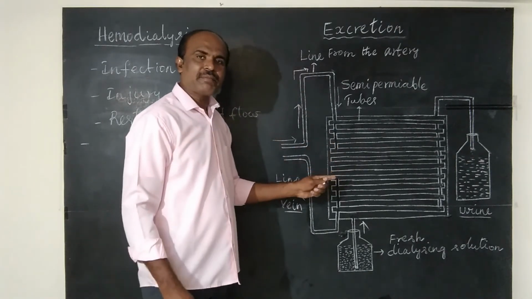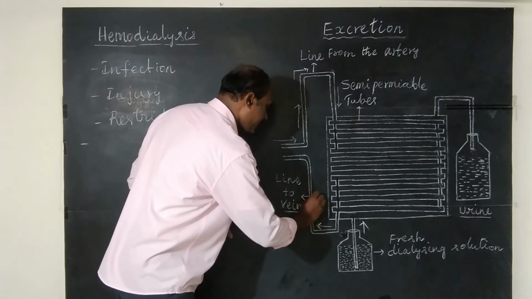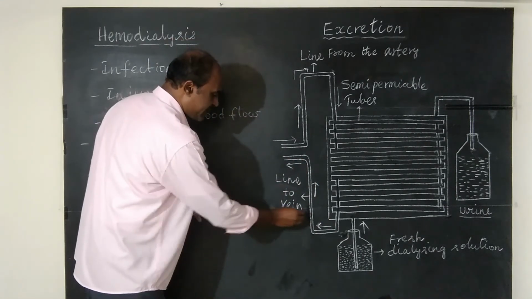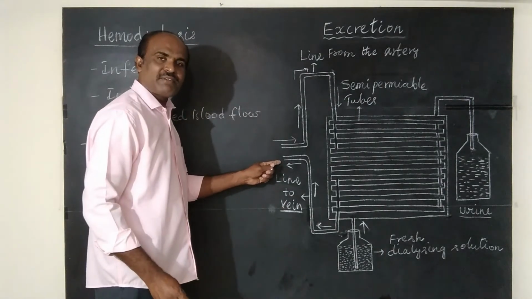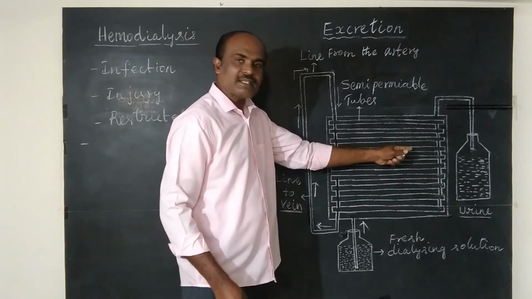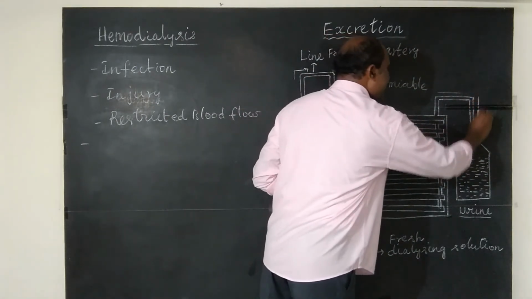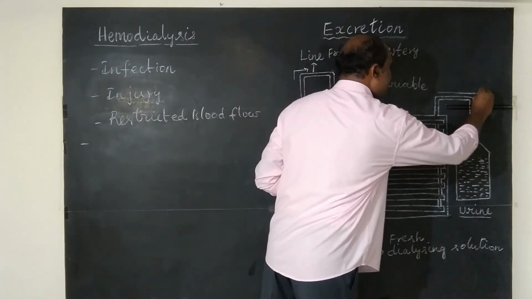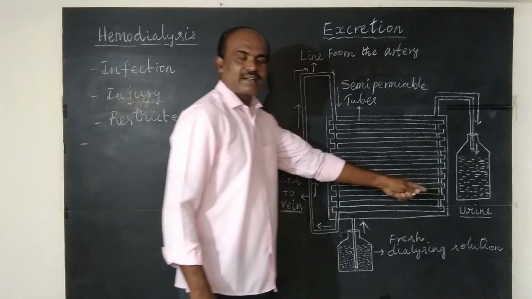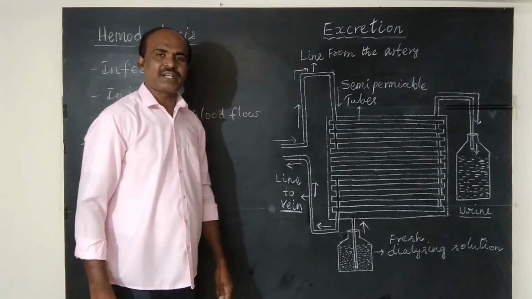Then purified blood is pumped back into the patient with a tube. That tube is connected with a vein of the patient. Then the dialyzing solution with waste materials is collected into a container. So that is urine. So this is how the dialyzer functions.